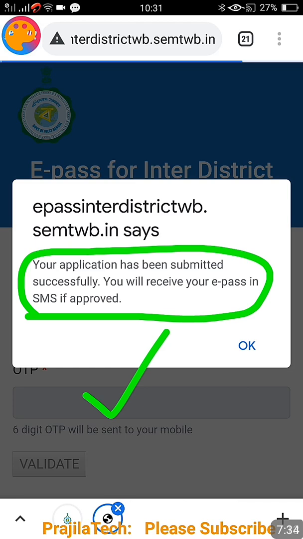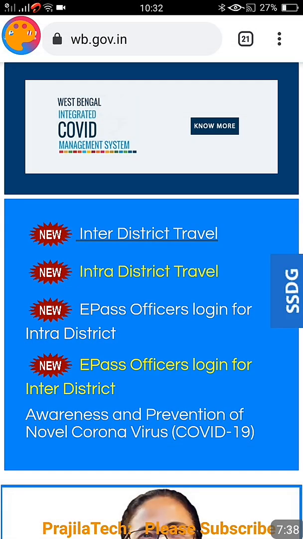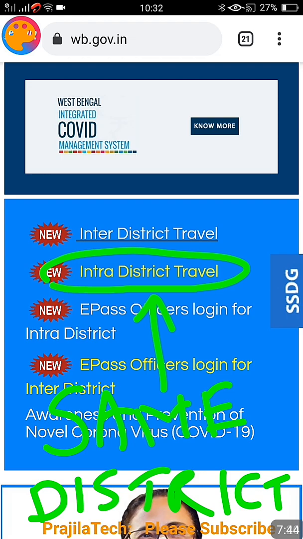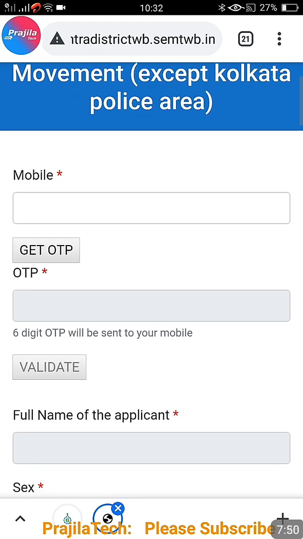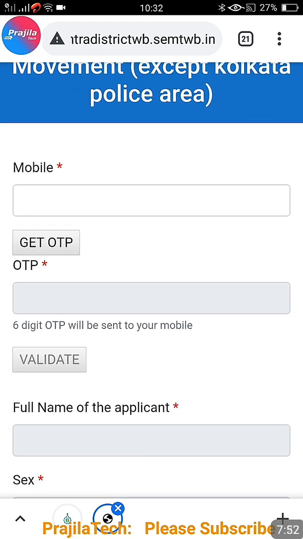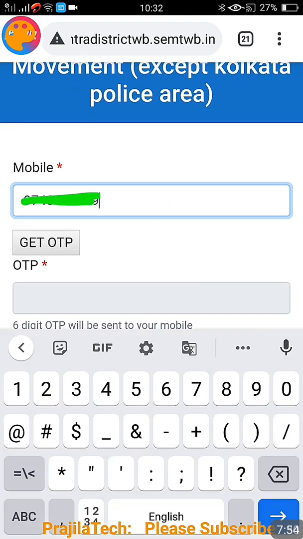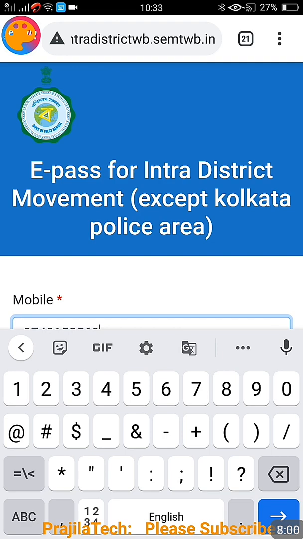Now let us quickly see what is the next option, that is intra-district pass. Okay, I will show you this also very quickly because some people will be traveling only inside the same district. This is the same district option, intra-district travel. Okay, if you click there, let us see what are the things it is asking, any different thing or same thing. First you have to enter your mobile number, click get OTP option, wait for the OTP. If OTP didn't come, please refresh this page.